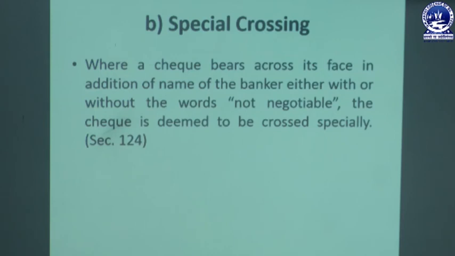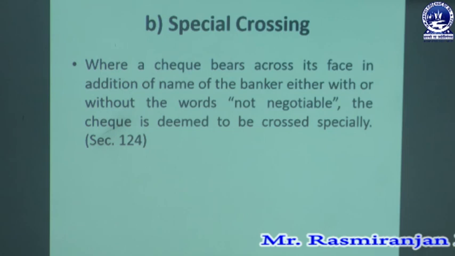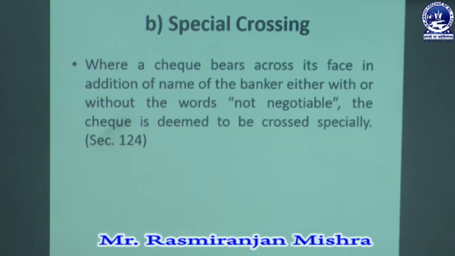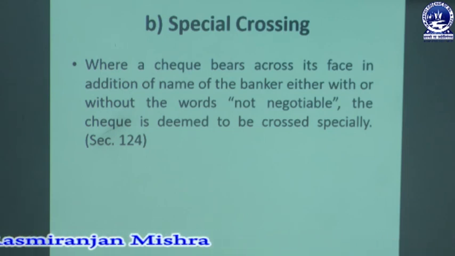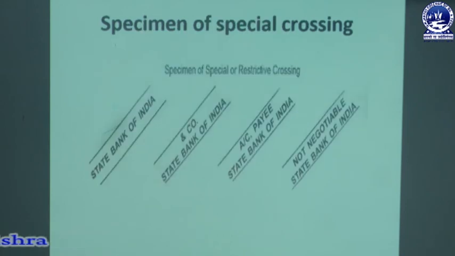Then the second one is special crossing, where a check bears across its face, in addition, the name of a banker, either with or without the words "not negotiable." Then the check is deemed to be a crossed check, which is mentioned under Section 124. So the name of the banker as well as the words, with or without "not negotiable." This is the specimen of special crossing: State Bank of India within the two parallel transverse lines.